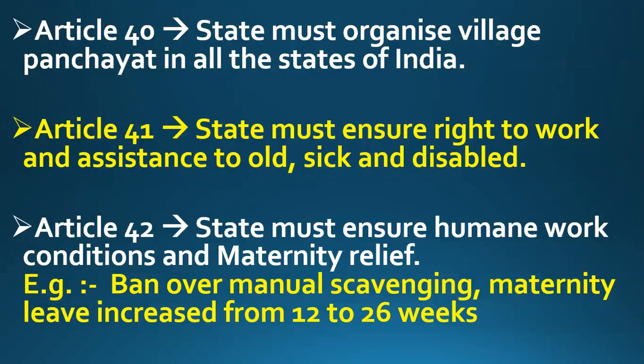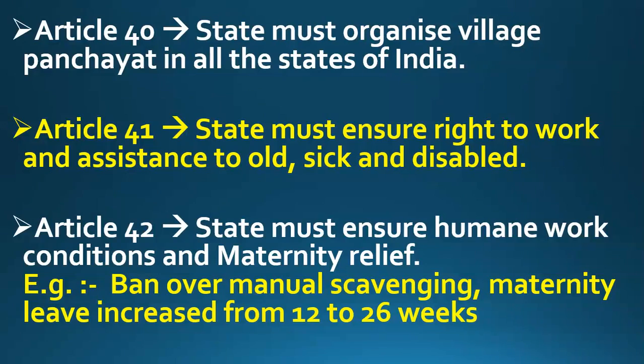It often involves using the most basic tools such as buckets, brooms and baskets. So manual scavenging means manually cleaning human excreta, sewers and latrines.